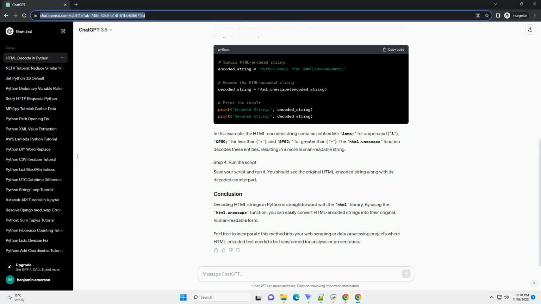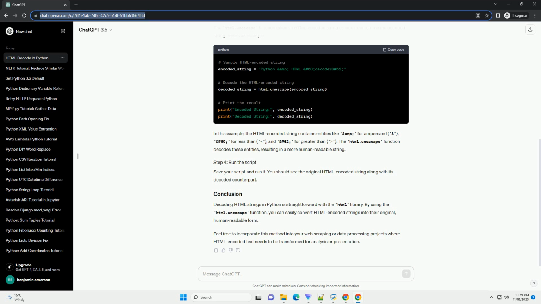Keep in mind that HTML encoding not only represents angle brackets and ampersands but also other special characters. The html module handles a wide range of HTML entities, ensuring that your decoded strings accurately reflect the original content. Decoding HTML encoded strings in Python is straightforward with the html module. Whether you're working with user input, web scraping, or any other scenario involving HTML encoded data, the html module provides a reliable and efficient solution.